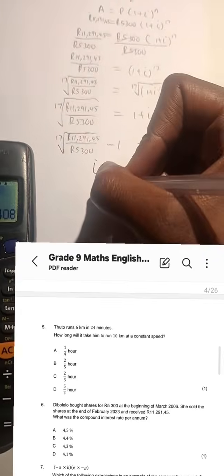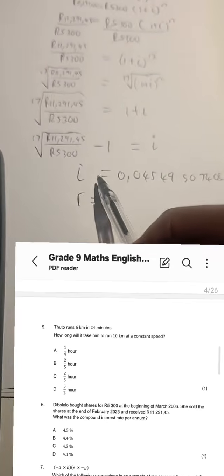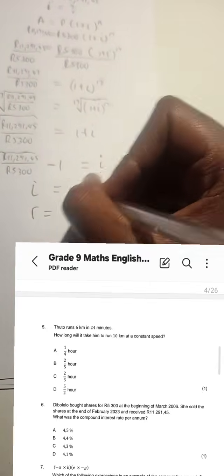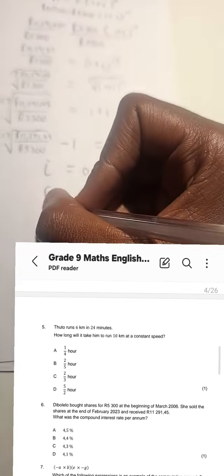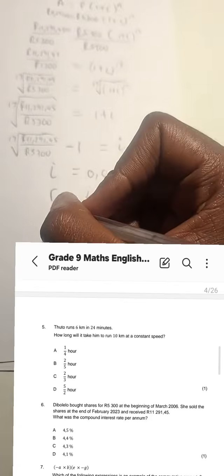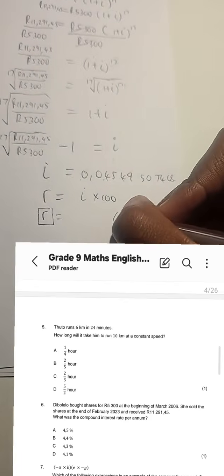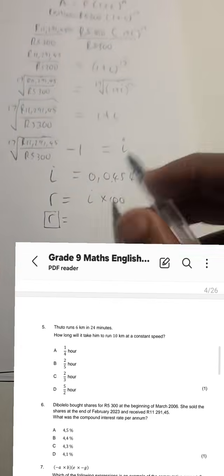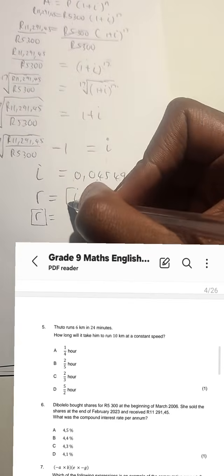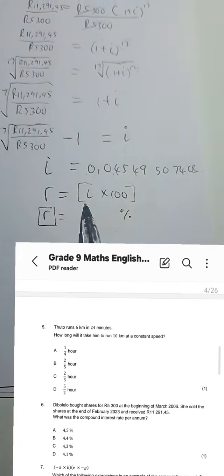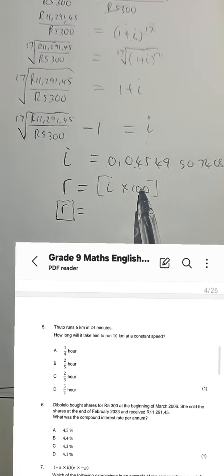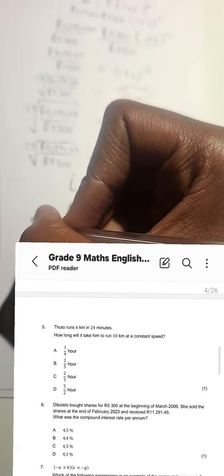Okay, but then after this, we would take I, right? We take the I value, which is that whole entire thing. We times it by 100. Why do we times it by 100? Because we want the interest rate not as a decimal number, but as a percentage. So in order to get it as a percentage, you times that I, which is a decimal number, by 100, so that you can get what? The interest rate as a percentage.